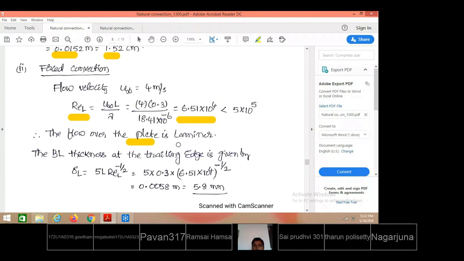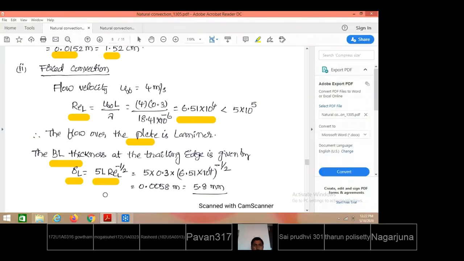For laminar flow over the external plate under forced convection, the boundary layer thickness equation, already we have seen this equation. Otherwise, if you have the data book, you can again take it from the data book for forced convection with laminar conditions: 5L into Re to the power minus 1 by 2.